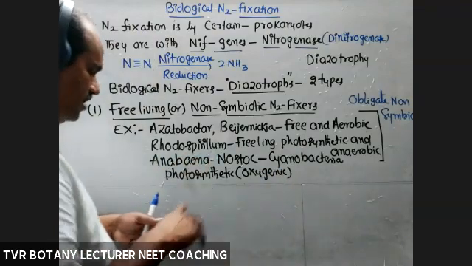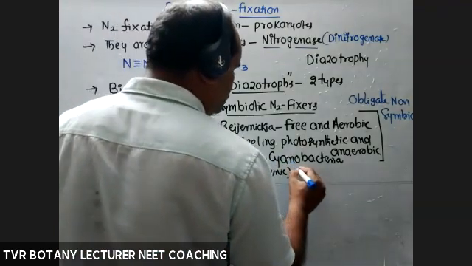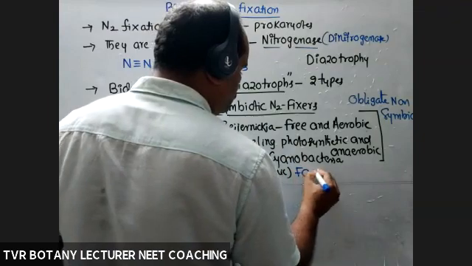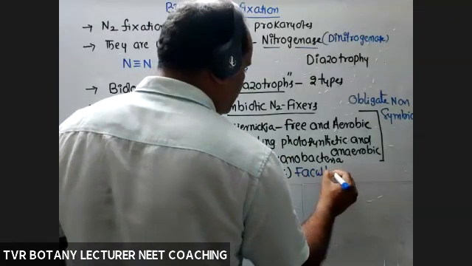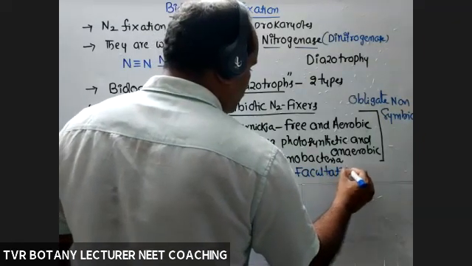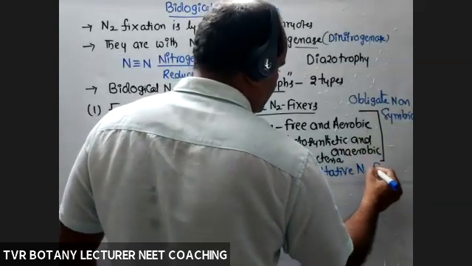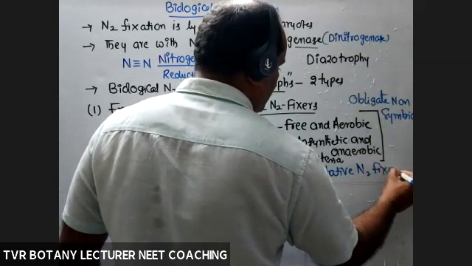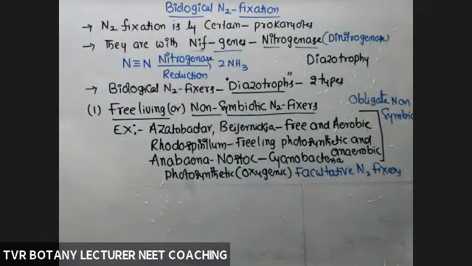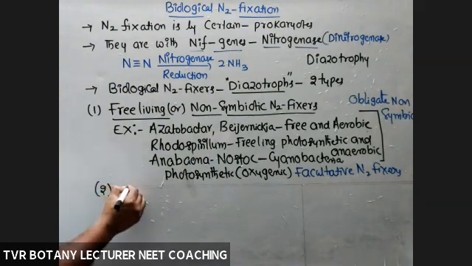Anabaena and Nostoc are facultative N2 fixers, which means they come under both non-symbiotic and symbiotic. Next, the second category: symbiotic.